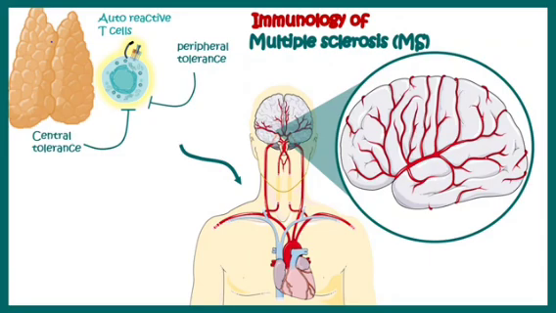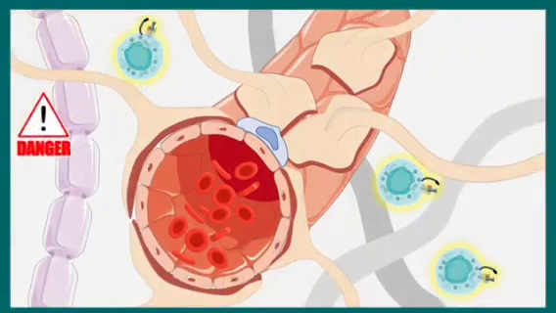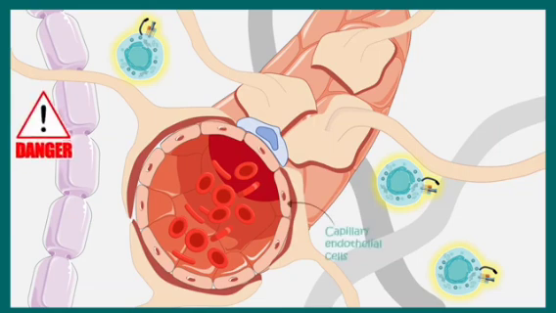And that leads to many complications. There are too many autoreactive T cells in the circulation. They can ultimately cross the blood-brain barrier and enter the brain. So the brain is no more immune privileged, and that is pretty dangerous.